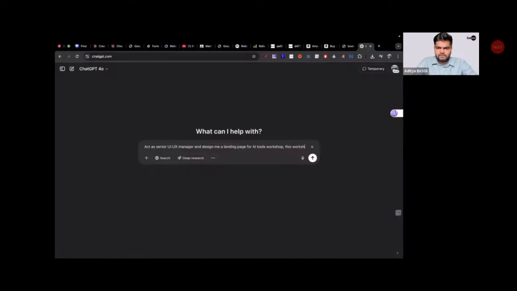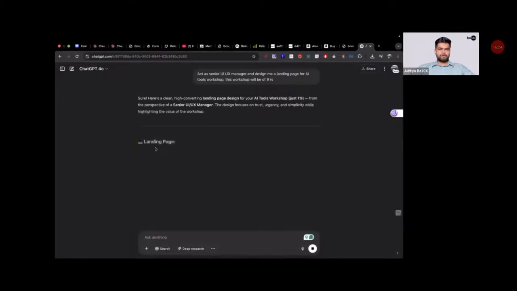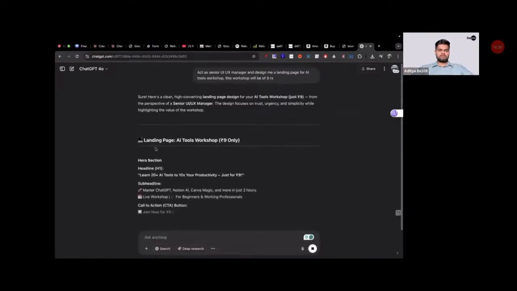This workshop will be of 9 rupees. Now let's see. It will give me the exact text of what it is going to do, and once it gives me text, then I'll ask it to generate me an image.